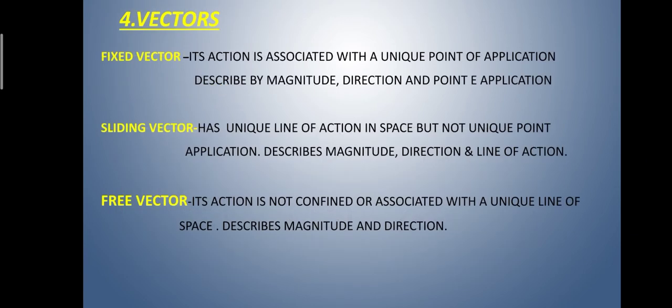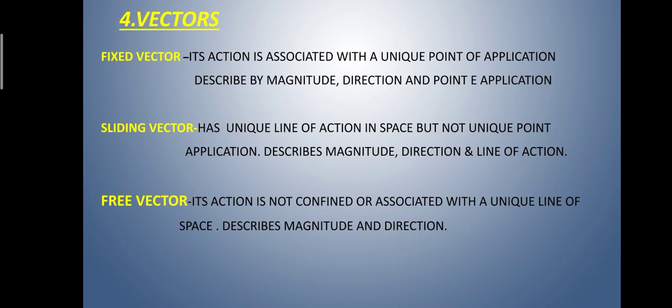Fourth one, vectors. There are three types of vectors: fixed vector, sliding vector, and free vector. First, fixed vector. Its action is associated with a unique point of application, described by magnitude, direction, and point of application. Sliding vector has a unique line of action in space but not a unique point of application. It describes magnitude, direction, and line of action. Free vector, its action is not confined or associated with a unique line in space.